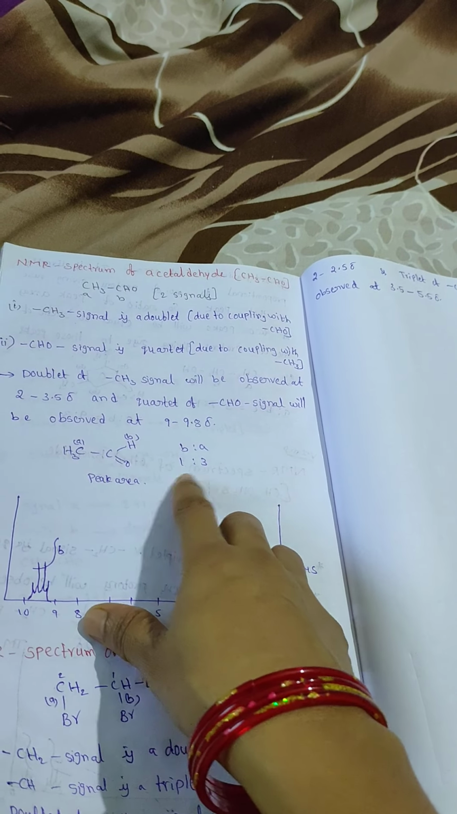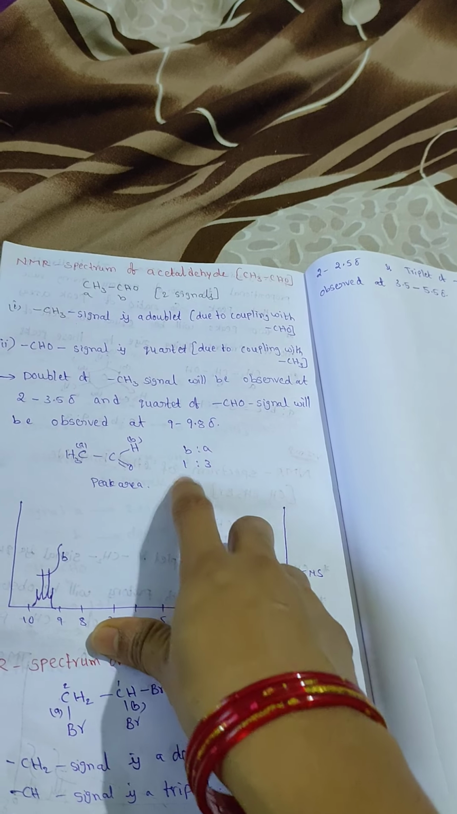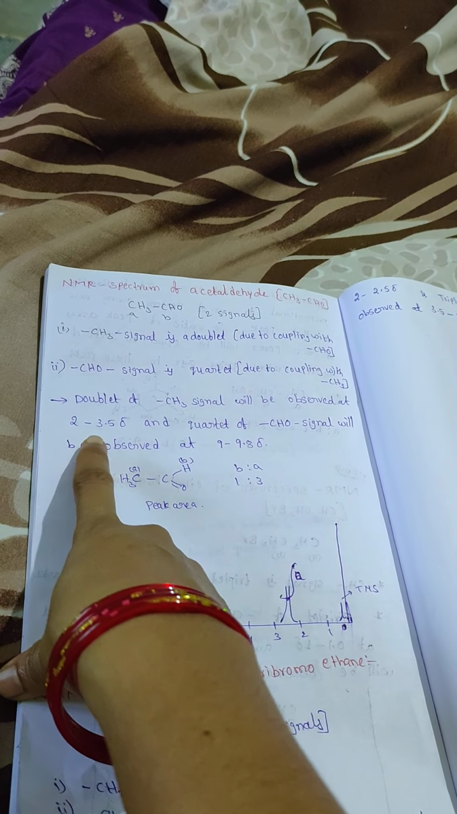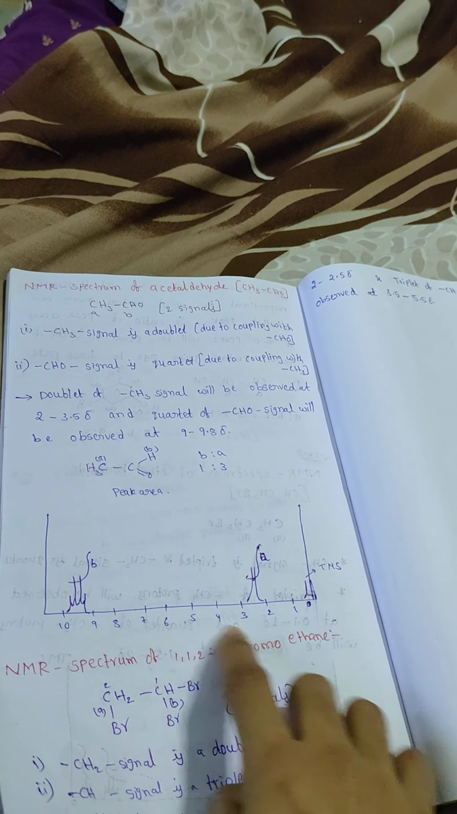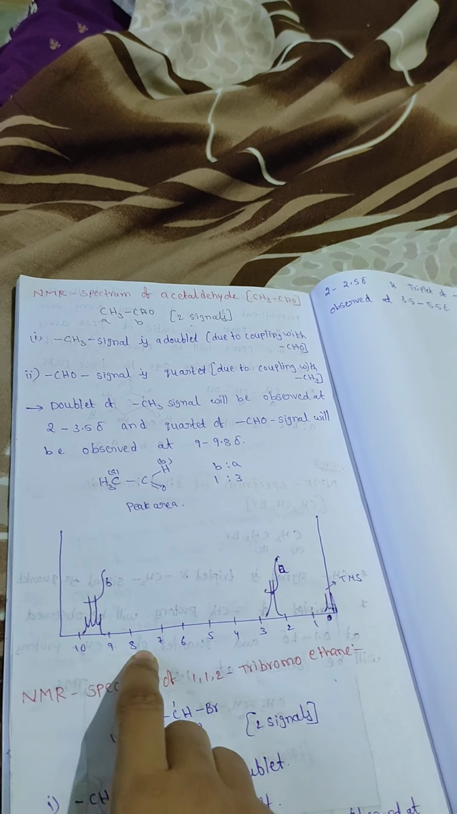So the peak area is 1:3. B is to A equals 1:3. Here B has only one proton, A has 3 protons. So the ratio is 1:3. Here we observe the doublet at 2 to 3.5 delta. This is for A. This is for the B signal, where we get a quartet.